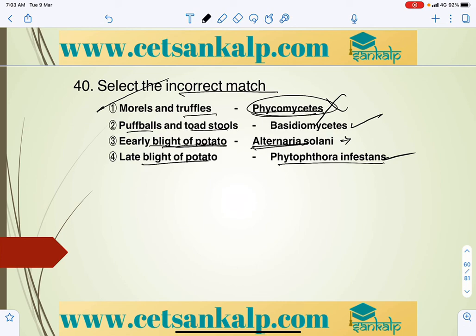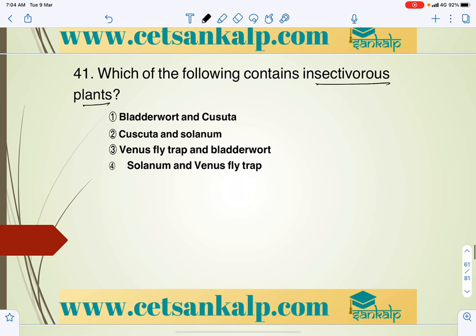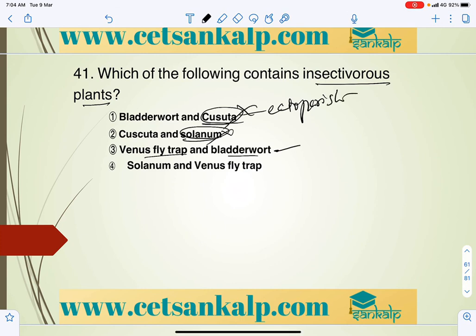Let us take the next question. Which of the following contains insectivorous plants? The important thing is that Solanum is not insectivorous, and Venus flytrap and bladderwort are correct, and Cuscuta is actually a parasite, ectoparasite. It is not insectivorous, so it is not correct. Solanum is also not parasitic or insectivorous, it is chlorophyllous. In this case, the answer is Venus flytrap and bladderwort.